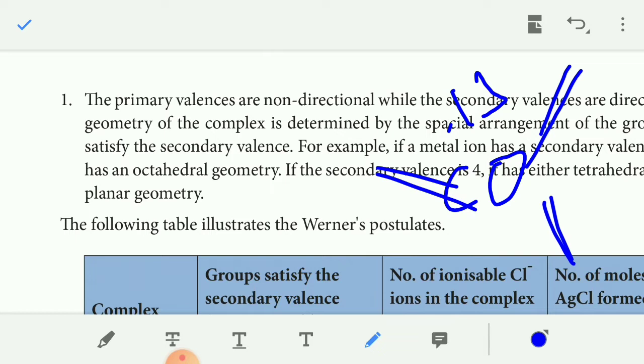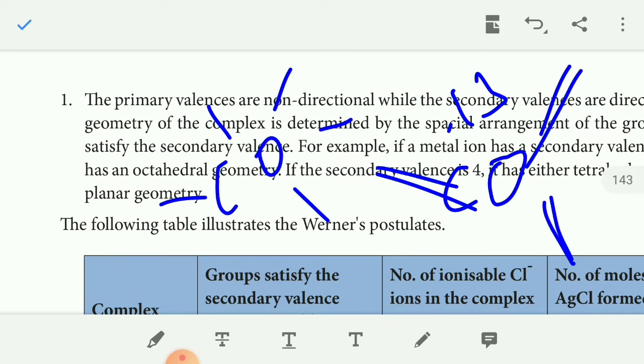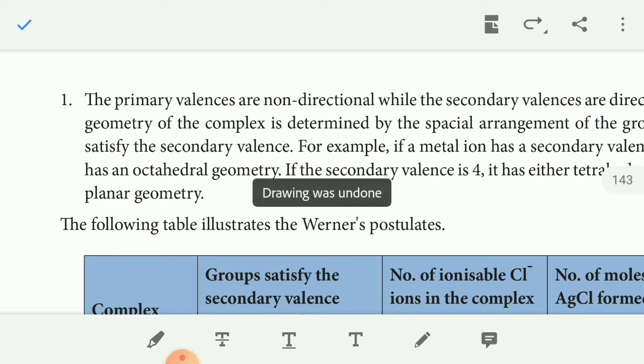Whereas the secondary valency is directional in nature. The secondary valency of the metal is arranged in space to give a definite geometrical shape, because it is directional.